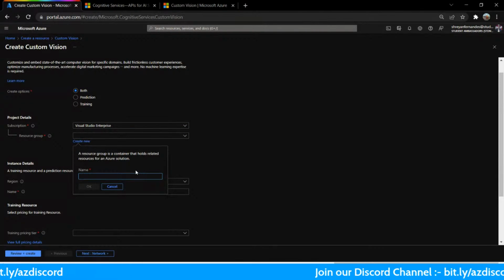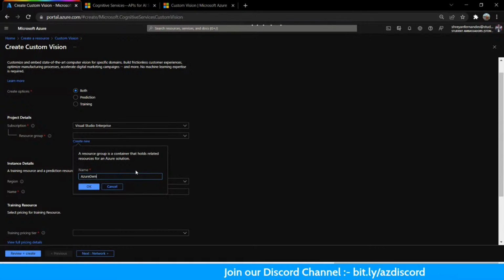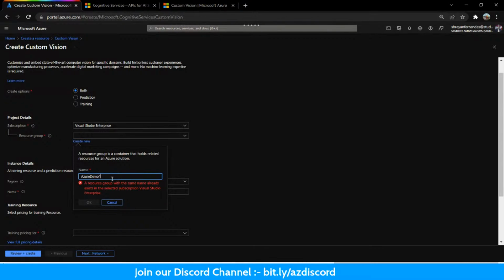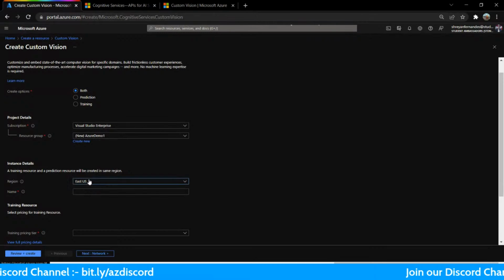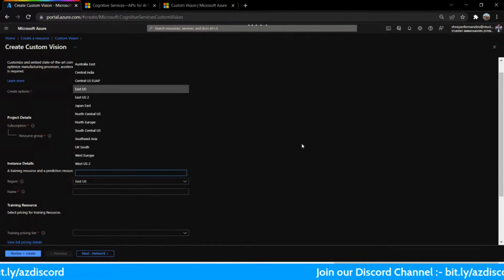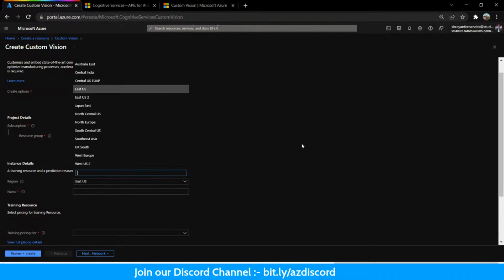So I'll just give here Azure demo. Okay, demo one. Okay, this is fine. It's happy now. So Azure demo one, and region. This is where your resource will be deployed. This is that data center that you're choosing where you want to deploy.